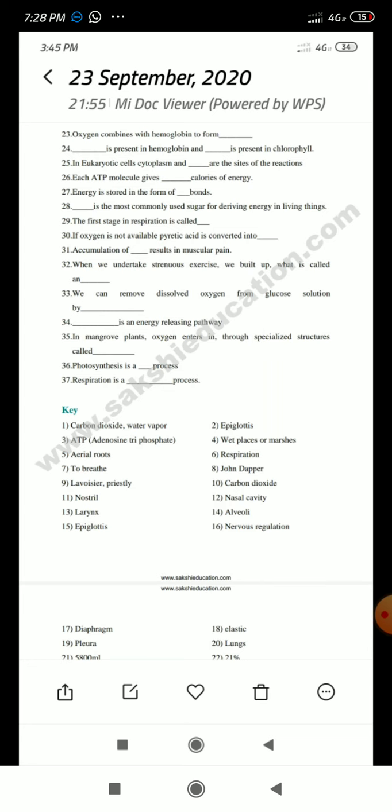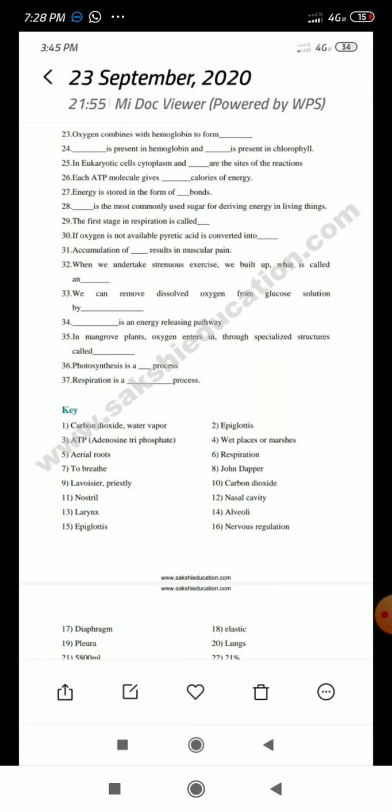Remember, respiration in aerobic organisms takes place in two sites, that is in cytoplasm and mitochondria. But in prokaryotic cells, that is unicellular organisms, respiration takes place only in the cytoplasm. Why? Because in those organisms, mitochondria are absent. So here the answer is mitochondria.